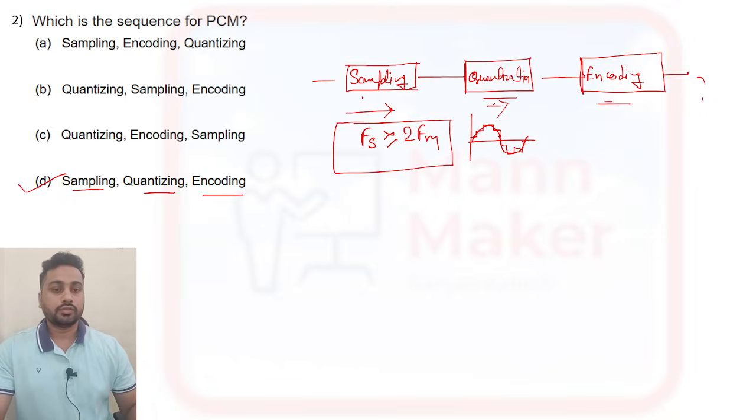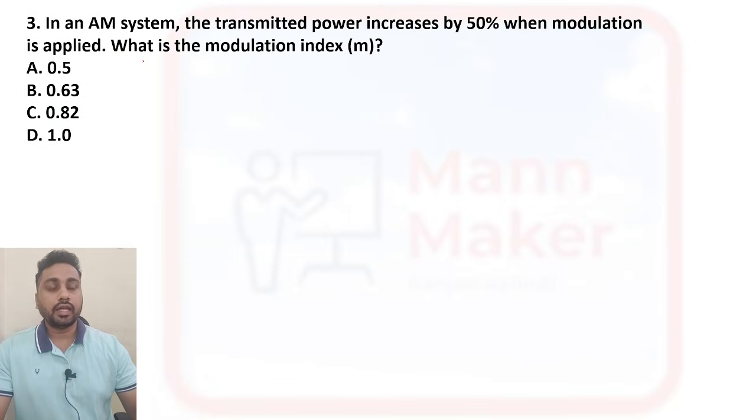Now the next question. In an AM system, the transmitted power is increased by 50% when modulation is applied. What is the modulation index? Here it is talking about transmitted power. So in AM, transmitted power, which we denote by PT, means transmitted power.